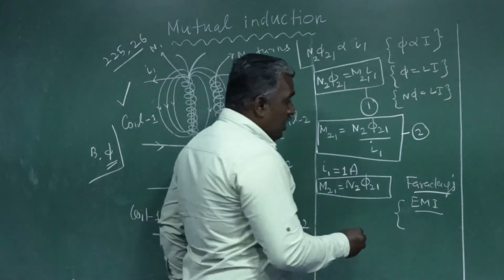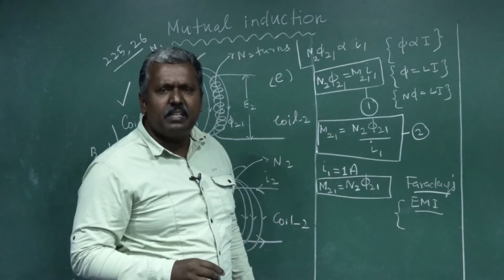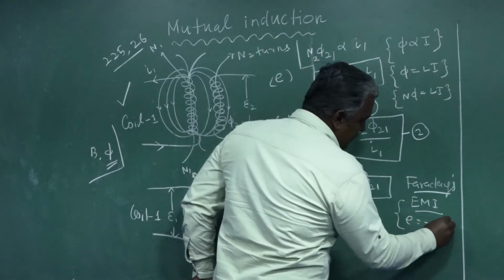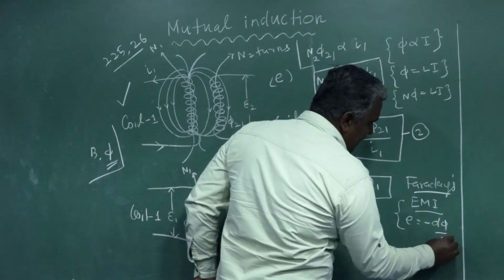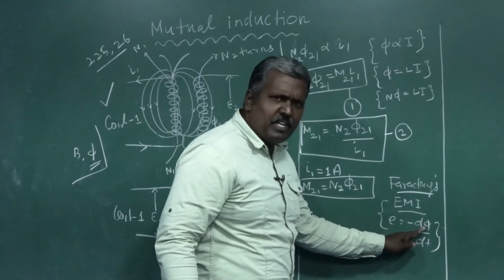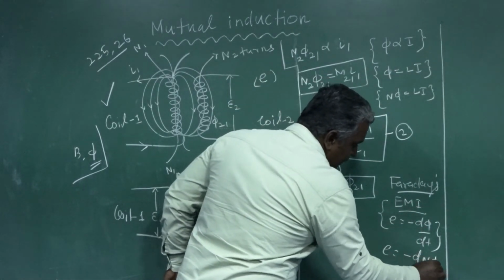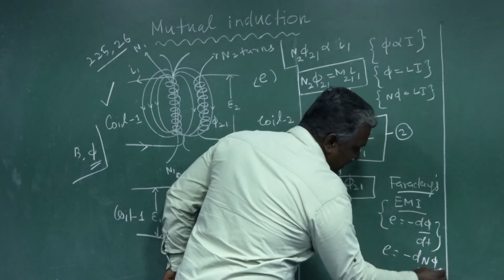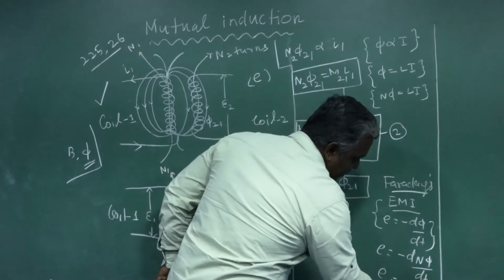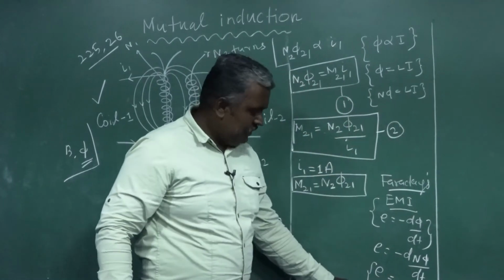So the basic formula for opposing induced EMF according to Faraday's laws is equal to minus d phi by dt. Total flux we must multiply by the total number of turns, no? Therefore, it is equal to minus d N phi by dt, or minus N d phi by dt. Clear?